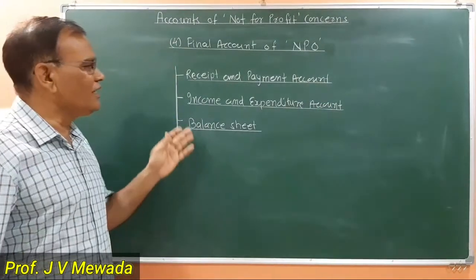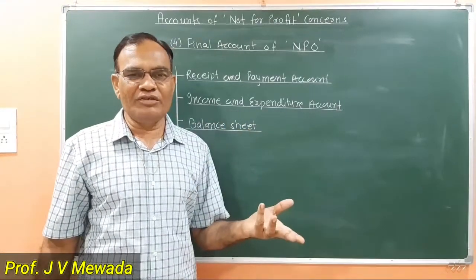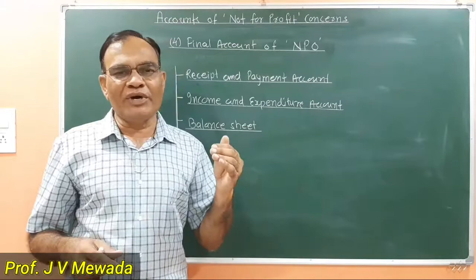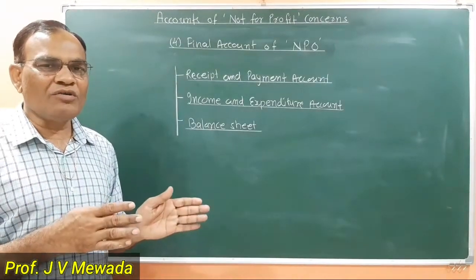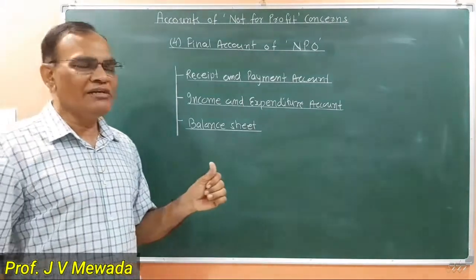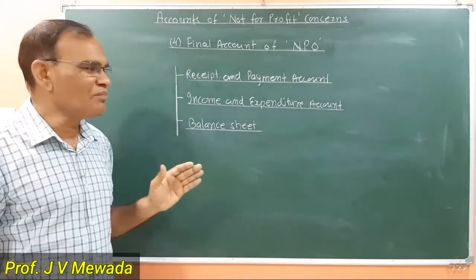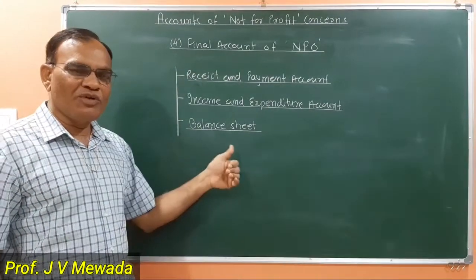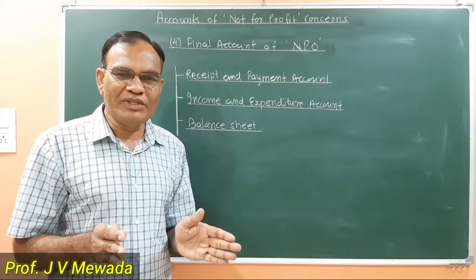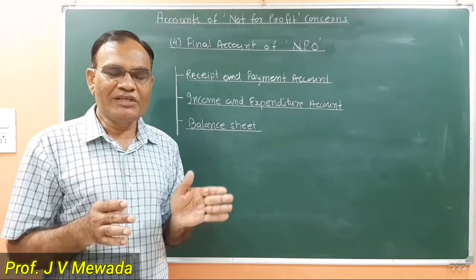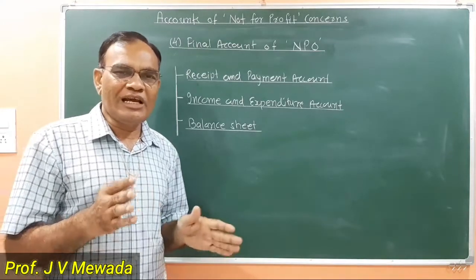Then we are going to prepare the income and expenditure account. This account is the same as a profit and loss account. In this account, we compare incomes and expenses to know whether we have a surplus or a deficit. In detail, we will see this account later on. At the same time, we prepare the balance sheet of the organization at the end of the year to know the financial position of the business, that is the assets and the liabilities of the organization.